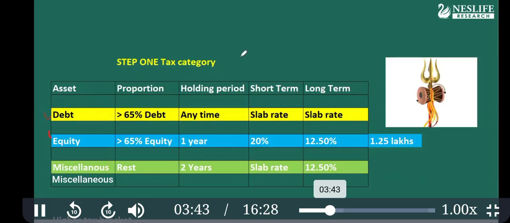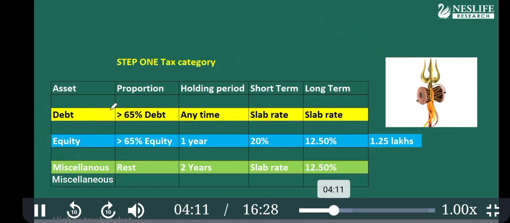You can remember Trishul. Three categories. This is Damru. Now you'll never forget that there are three categories and they stand for DEM. One more correlation is here. How do we decide whether a mutual fund is debt, equity, or miscellaneous? The Trishul approach is very clear.